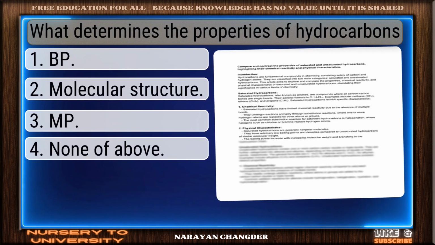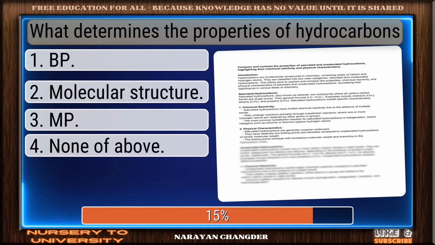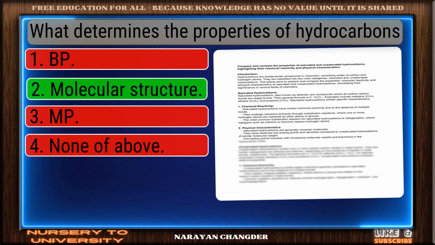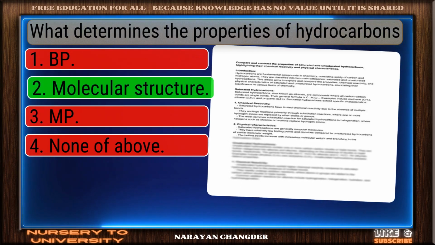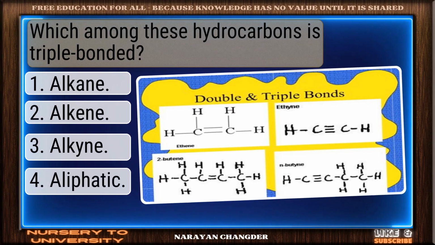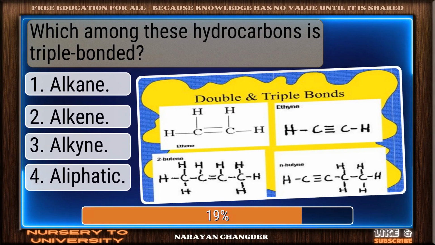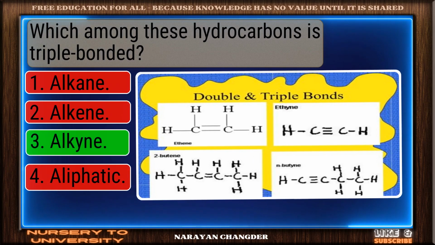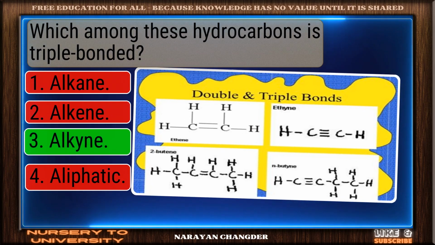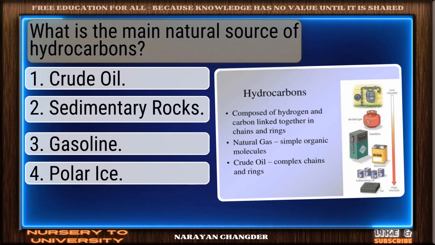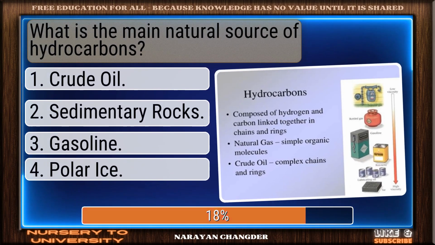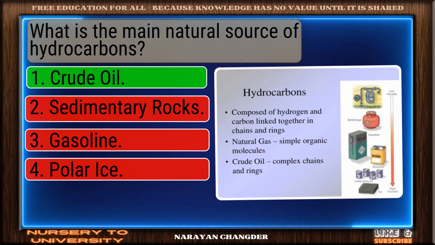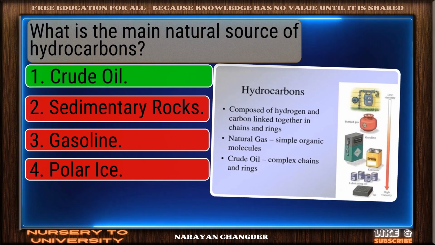What determines the properties of hydrocarbons? Excellent. Molecular structure is a brilliant choice. Which among these hydrocarbons is triple bonded? Solid response. Alkyne is a valid choice. What is the main natural source of hydrocarbons? Well reasoned. Crude oil is the correct choice.